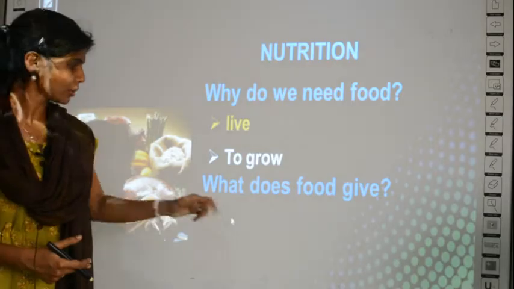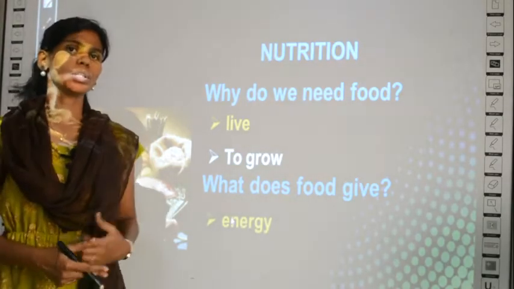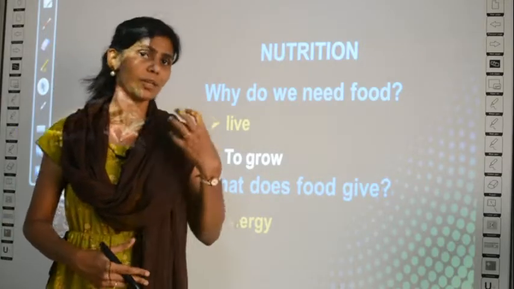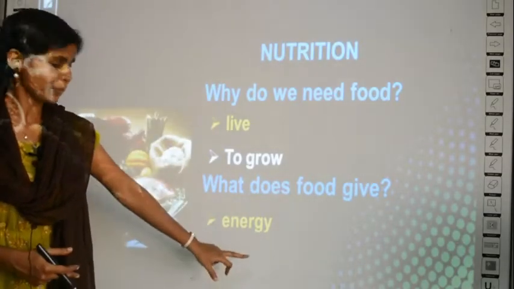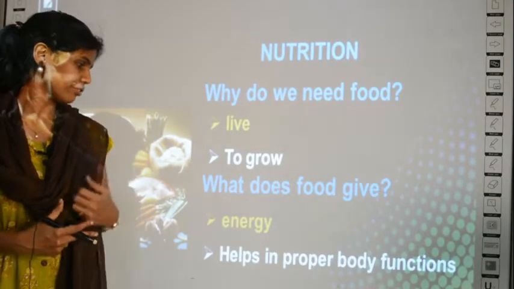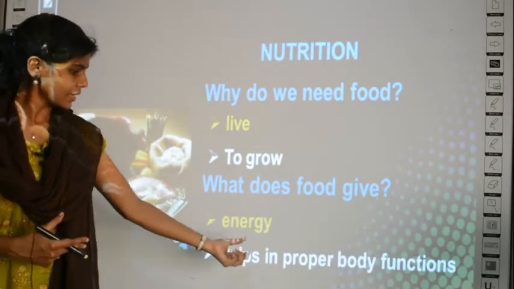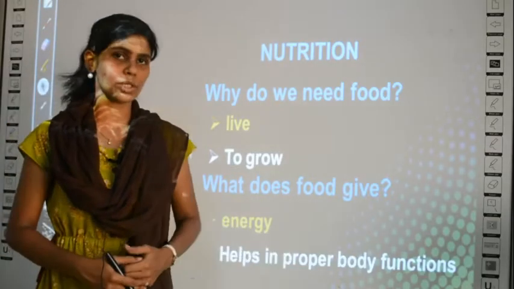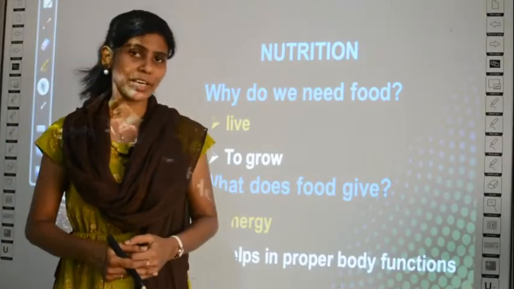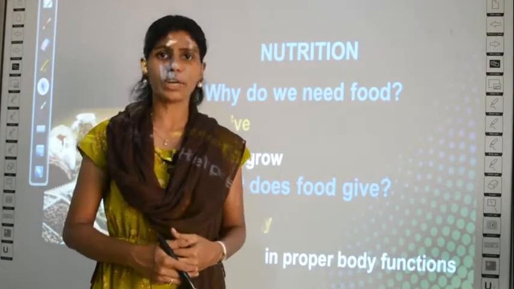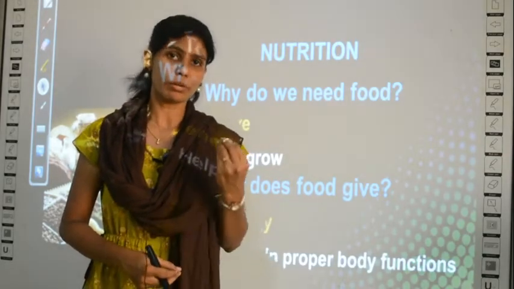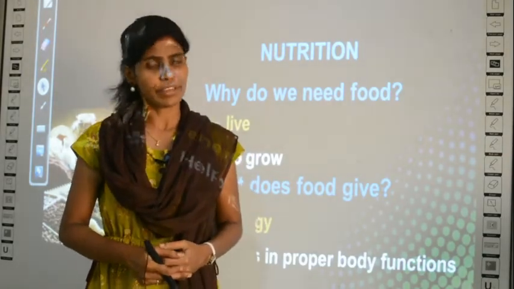What does food give? Okay, what all food gives you? It gives you energy. When you don't eat, you feel so down in energy, right? So as soon as you eat, you feel that you are healthy and you have so much of energy, and it helps in proper body functions. See, all organs of your body can function in a proper way only when food is provided to your body. If you stop eating properly, then the functions of the body will also be affected.